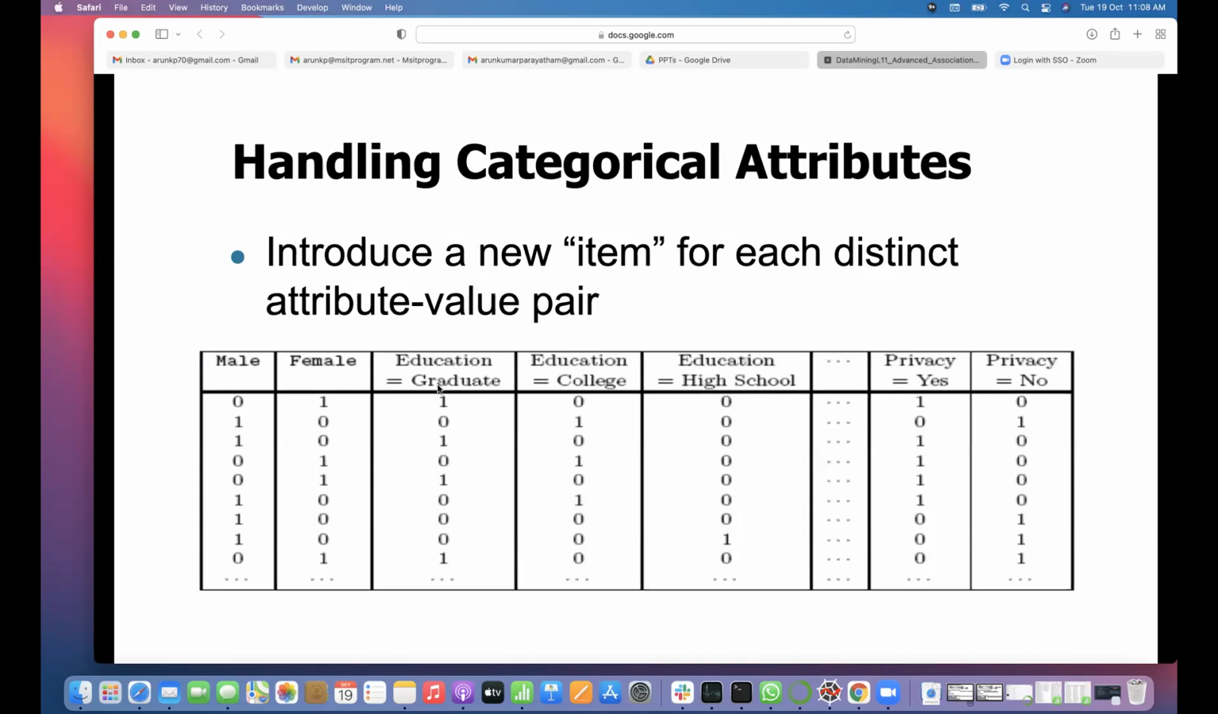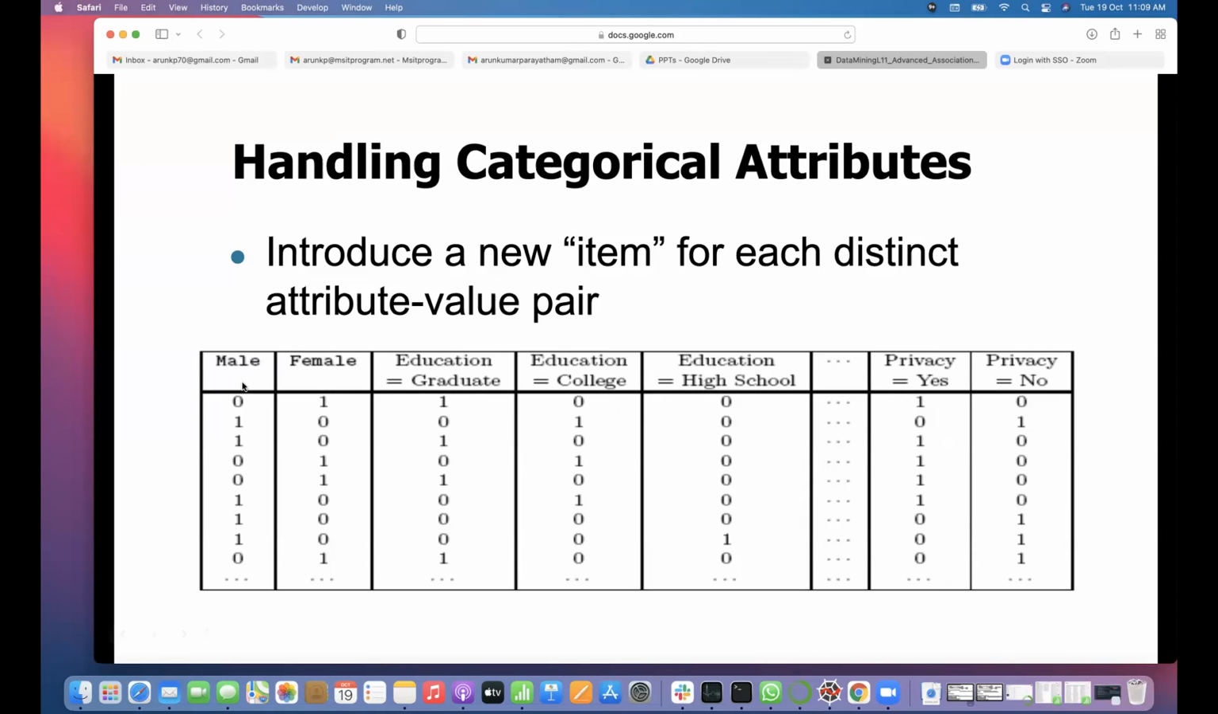So here we have education equal to graduate, education equal to college, education equal to high school. Education equal to graduate being one means they are graduate, and the remaining ones should be zero. Remember that it's only one, which is why it is called one-hot encoding. Only one column will have one, and the remaining values will be zeros. So we can split that column into several columns, one new column for each category.